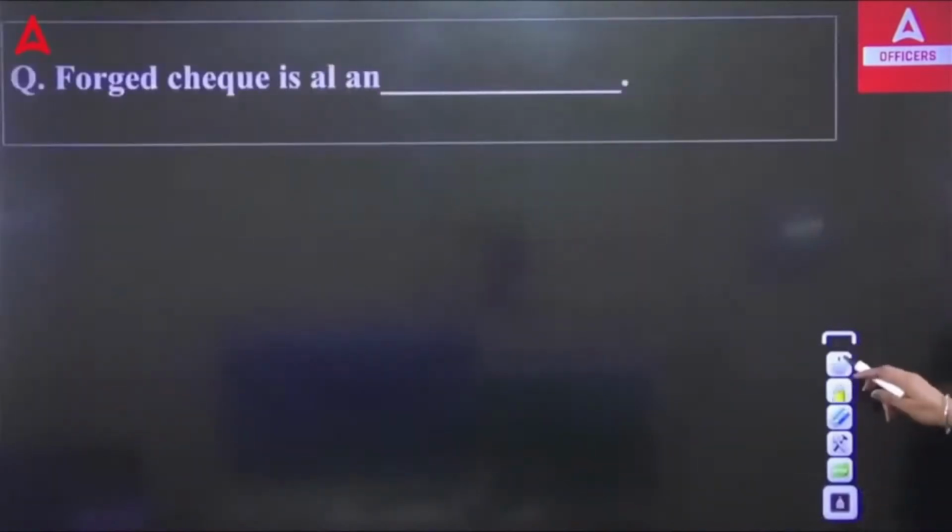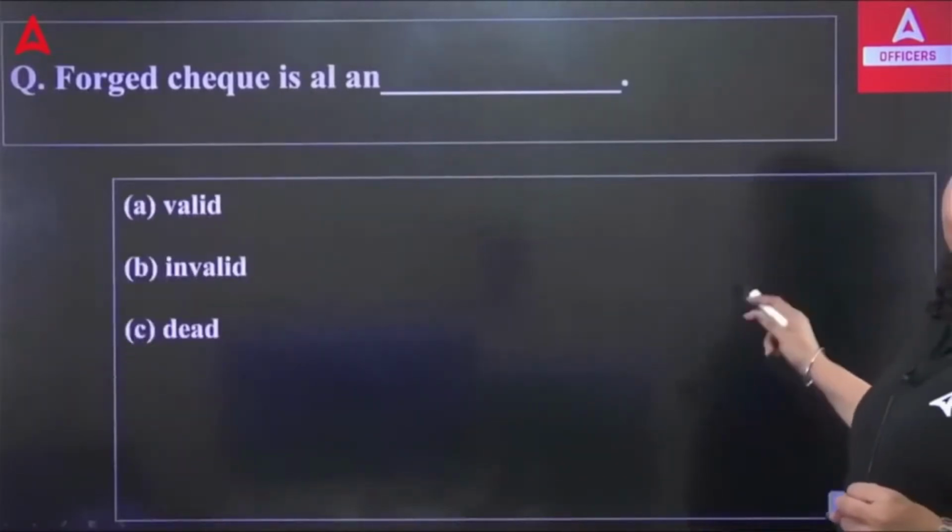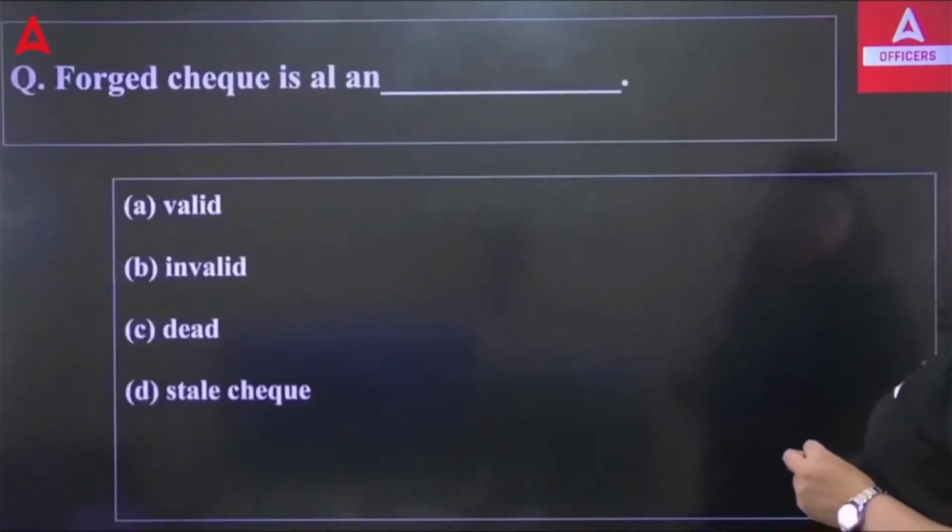Next, a forged check is always: valid, invalid, dead, or stale check.